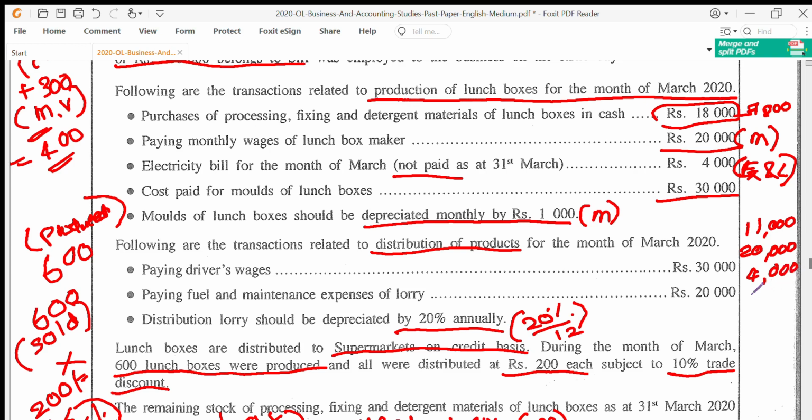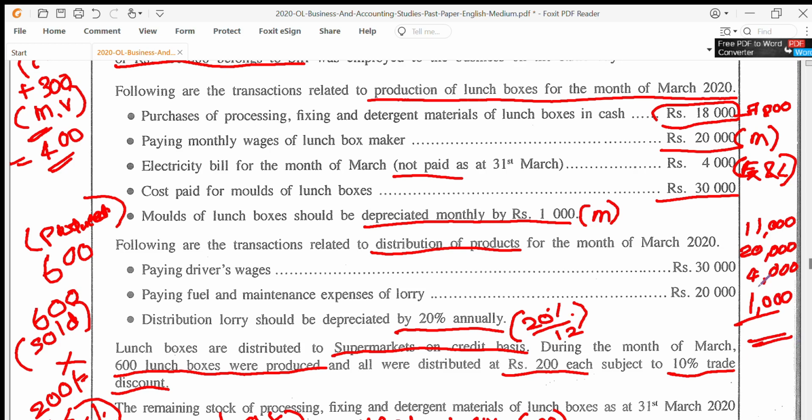And then the cost paid for the mold of lunch boxes. Now will you take that in as a cost of production? No, I told you molds are required in your production process itself, so that becomes part of your non-current asset. So you can't charge it into your P&L as a one-shot cost. You have to depreciate it. So here the entire 30,000 won't be your cost, but the depreciation of 1,000 needs to be added. So let's take the total here.